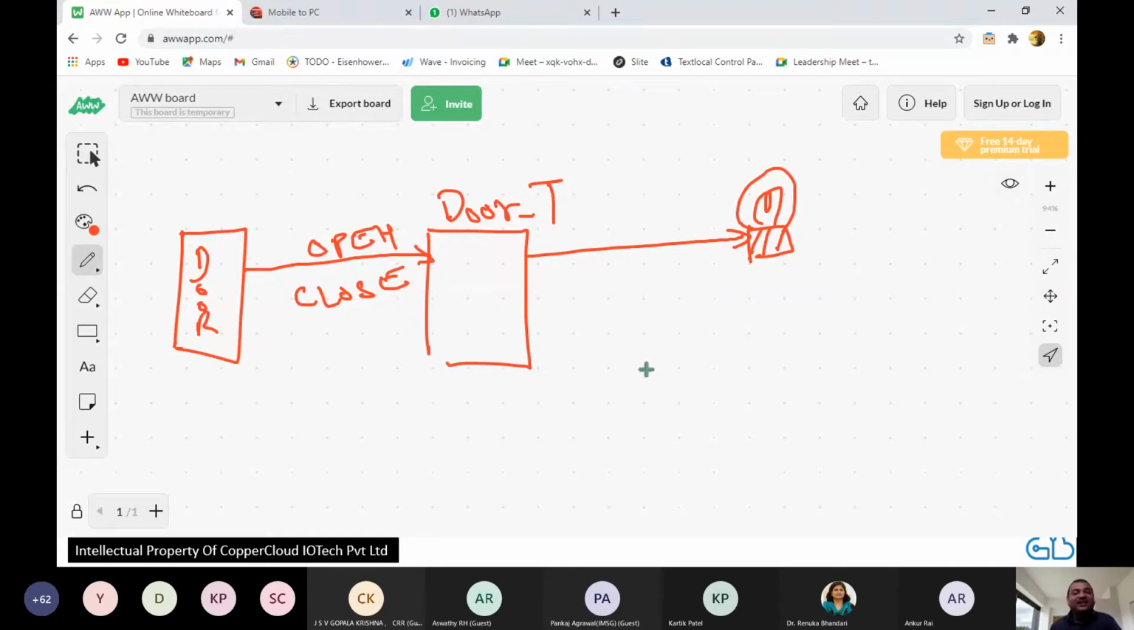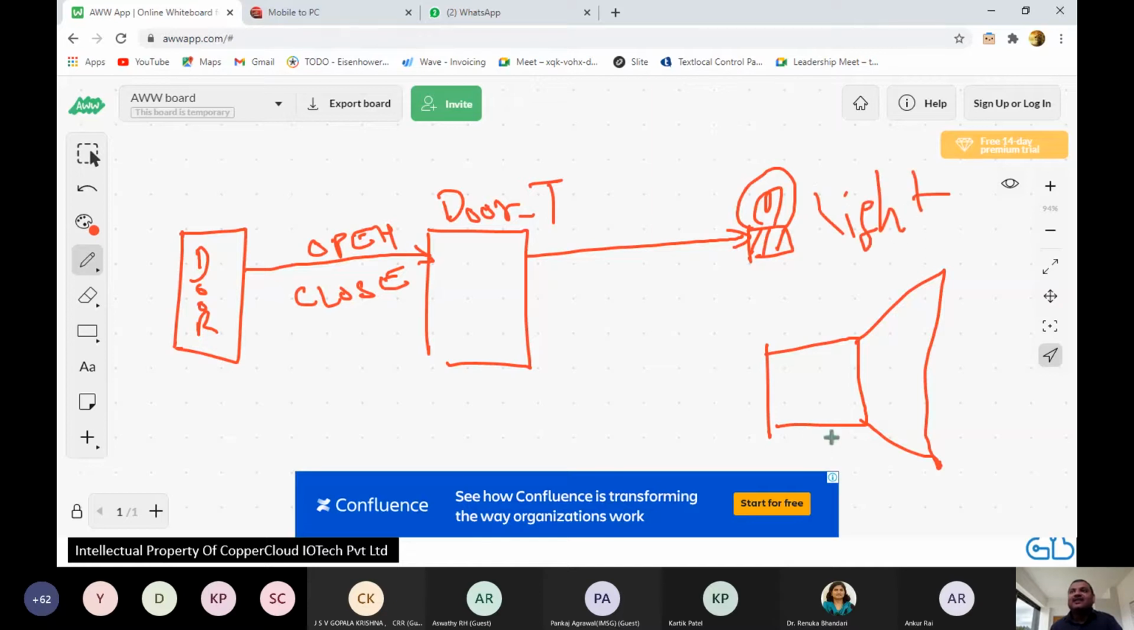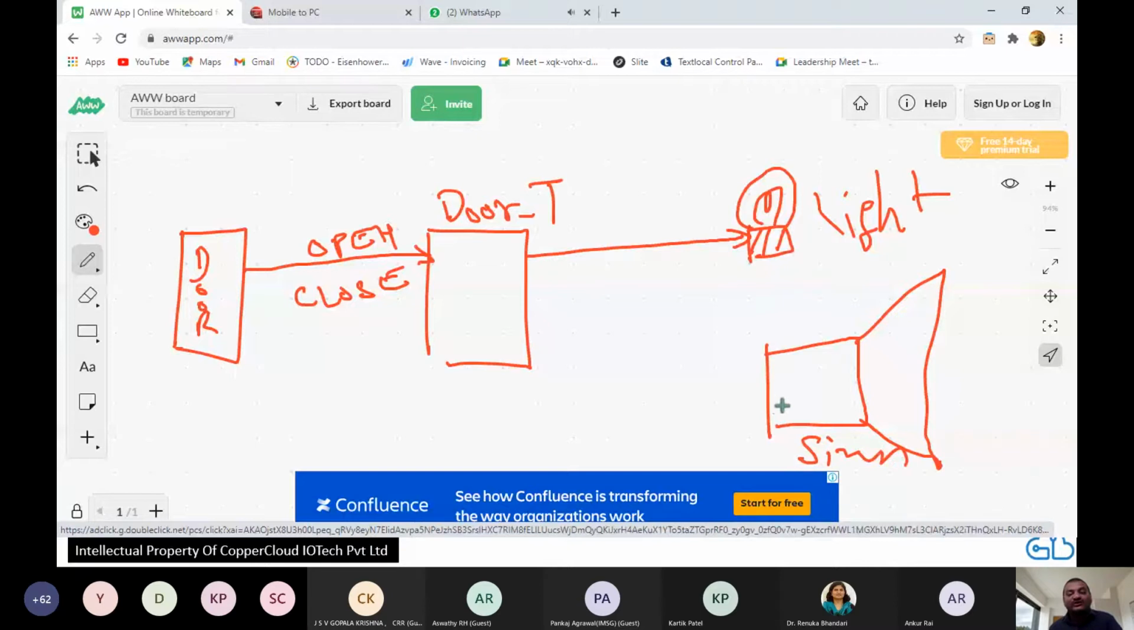Now, this is where the beauty of MQTT comes in. All right. Now, suppose it's not just the light. I also want a siren to sound, right? Whenever the door opens. My drawing is very bad. So let's say this is the light. Let's say this is the siren. The siren also wants to sound whenever the door opens. All right. So the siren will read that message from here also.